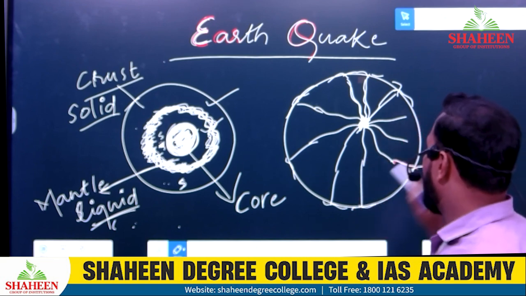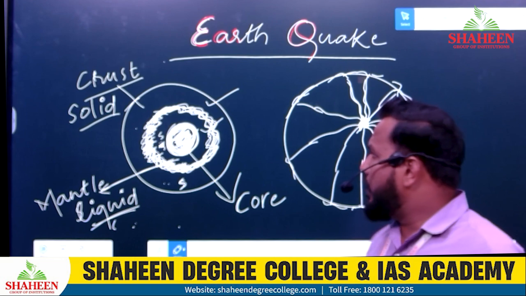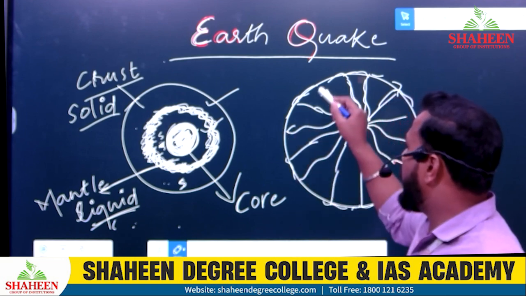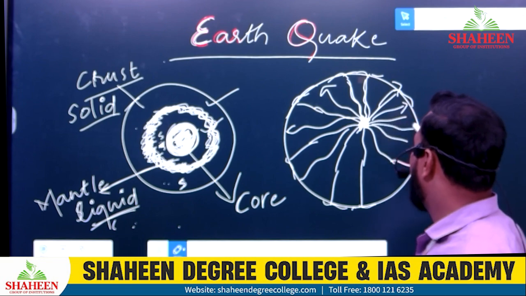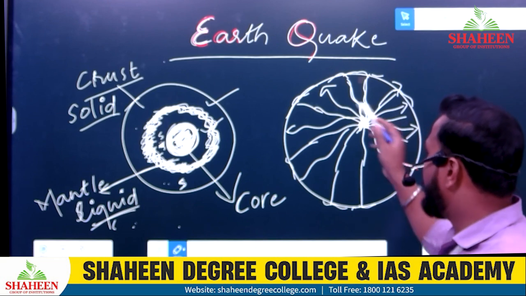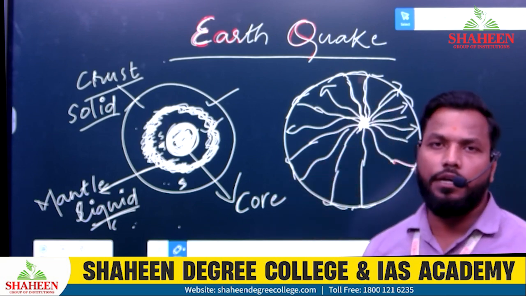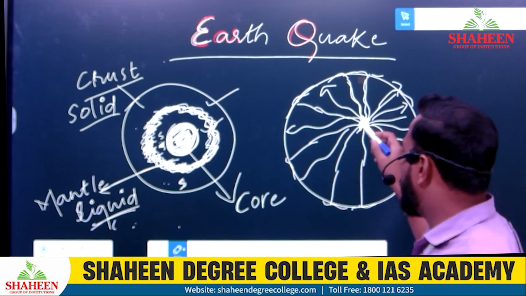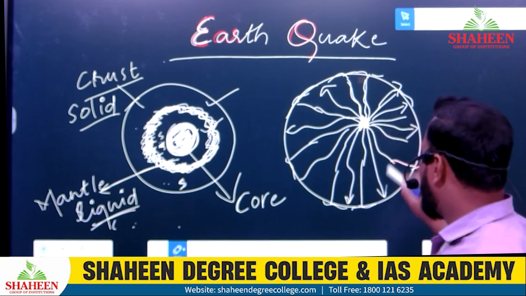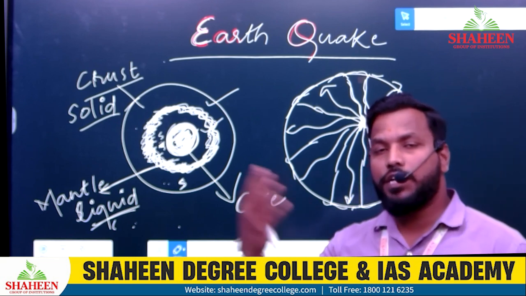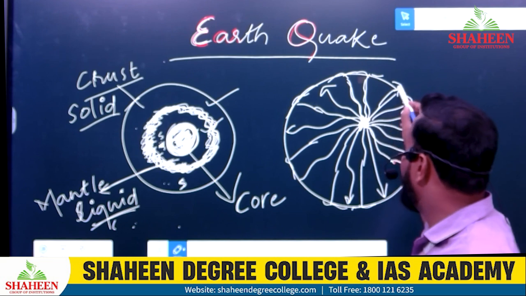These are called waves. The energy being transferred from deep inside to the surface through the transmitting modes, these are the agents transferring the energy from here to here.